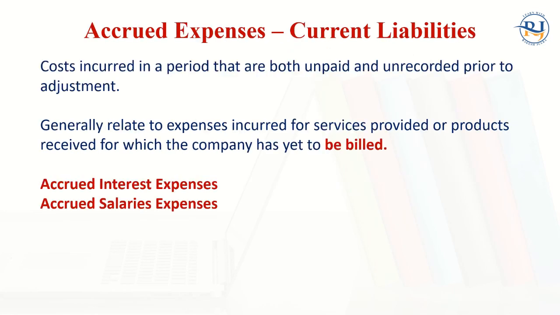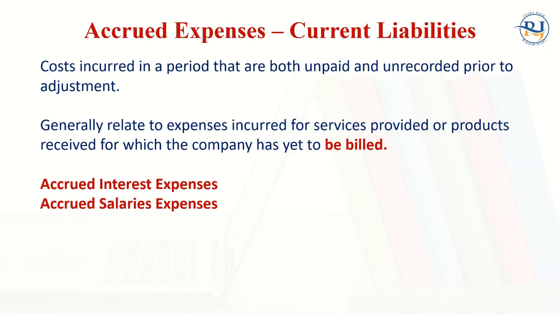Now, the next point is accrued expenses. It means expenses due but not paid. Expenses are due for this year but have not been paid. You should pay this one, but you did not pay due to some reasons. I will explain with some examples. The things or the money which is due and not paid, that will become the liability for your company.